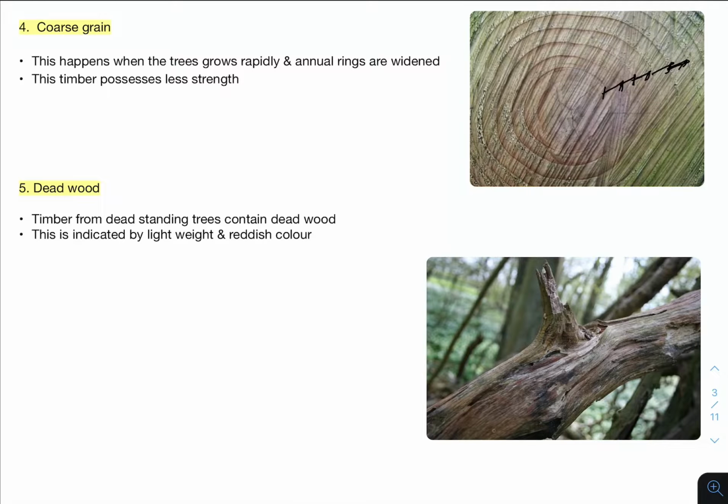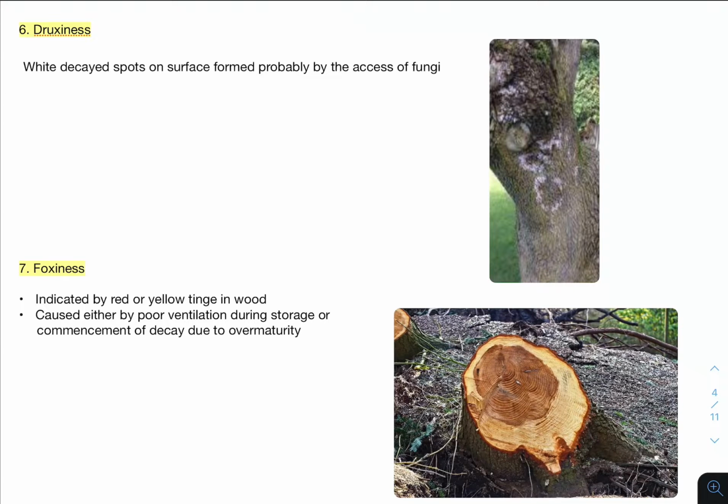The next one is dead wood. Dead wood means, as the name suggests, the wood is dead because the standing tree is dead. So timber from a dead standing tree contains dead wood. Regarding this dead wood, it will be very light in weight and reddish in color. Then the next one is druxiness. Druxiness means white decayed spots like this, probably because of the presence of fungi.